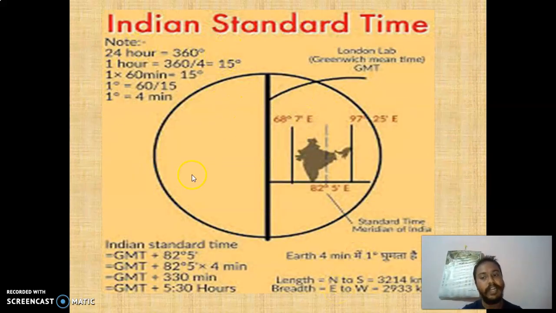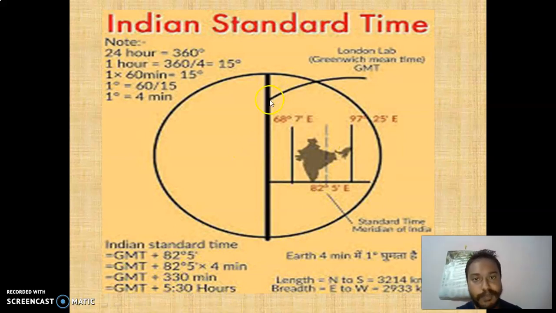Now this is how Indian Standard Time can be calculated. Suppose you have a GMT time. Suppose this is the prime meridian, which gives the GMT time in London. If you know the GMT time and you want to know the India time, then what you have to do is add 5 hours 30 minutes to the GMT. If you just add 5 hours 30 minutes to the GMT, you will find our Indian Standard Time. Now, when you get Indian Standard Time, different states may have little changes, half an hour, 45 minutes, maximum 1 hour. From Gujarat on this side to the northeast, maybe 1 hour difference can be fine, but this is the way of calculating.